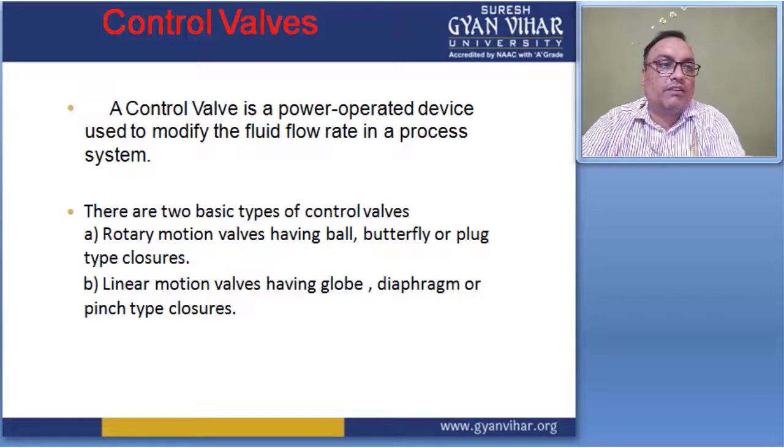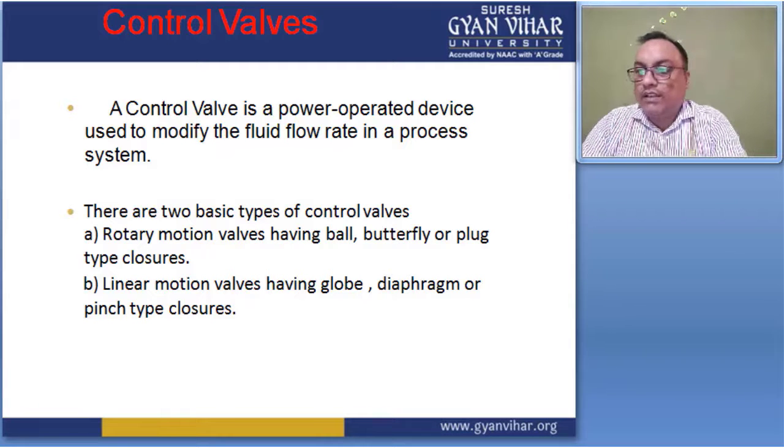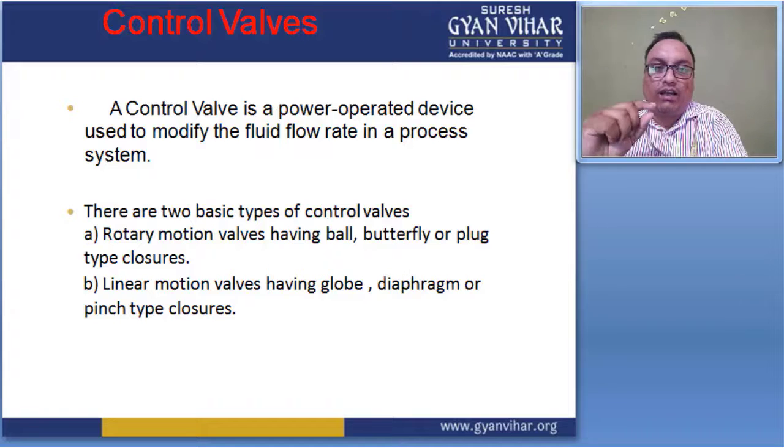Here your slide gives the main function of this control valve. A control valve is a power operated device used to modify the fluid flow rate in process systems. The control valve performs one specific task, or it can be used as a power operated device to modify the fluid flow rate in the hydraulic lines.